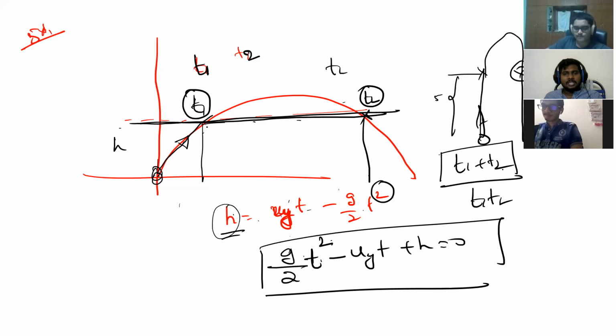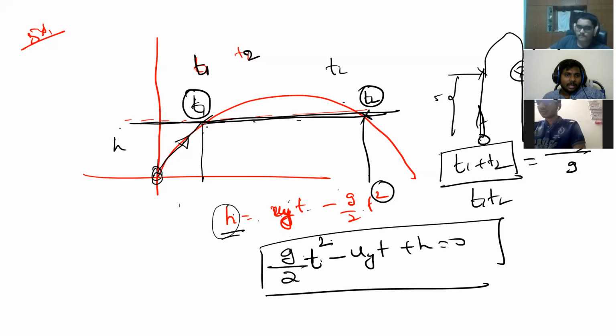T1 plus T2, the sum of the roots, is how much? Minus b by a. So that is minus of minus u by g by 2, that is 2u by g, or not? Yes, sir. That is nothing but the time of flight, or not? Why time of flight? When theta is equal to 90, sir.